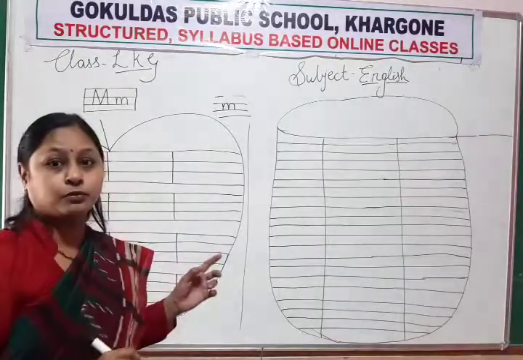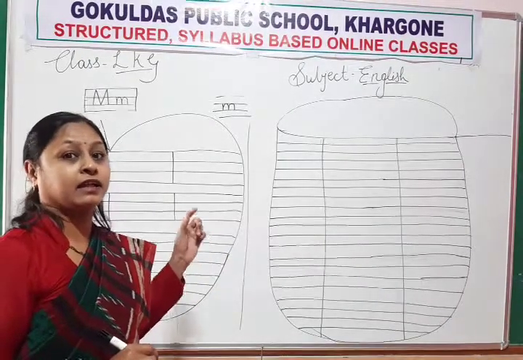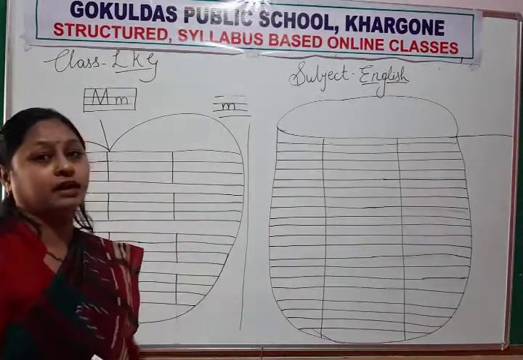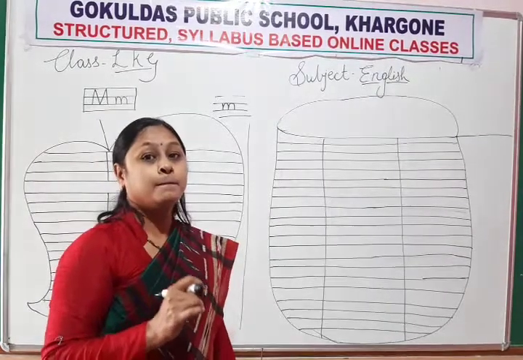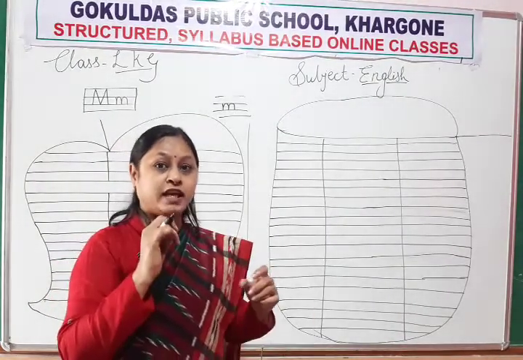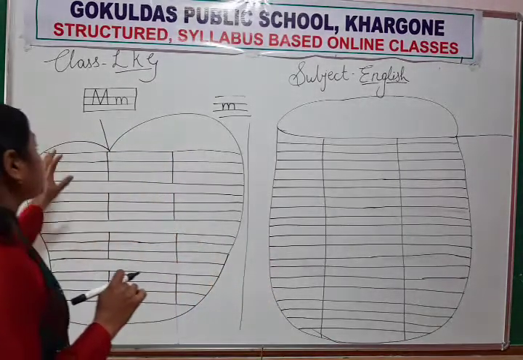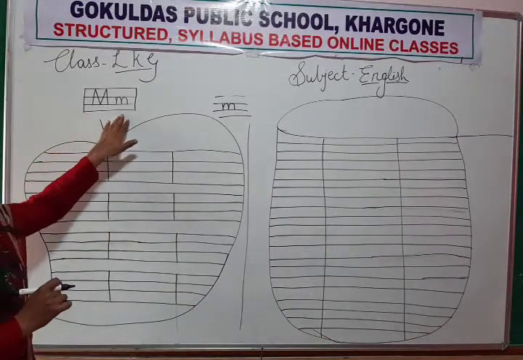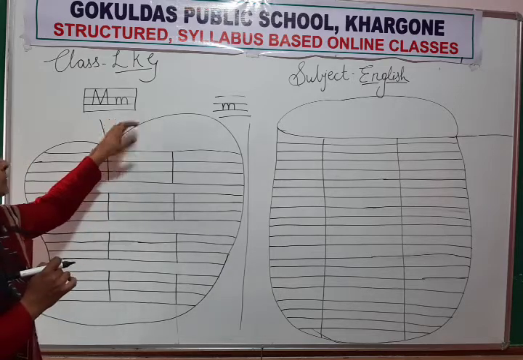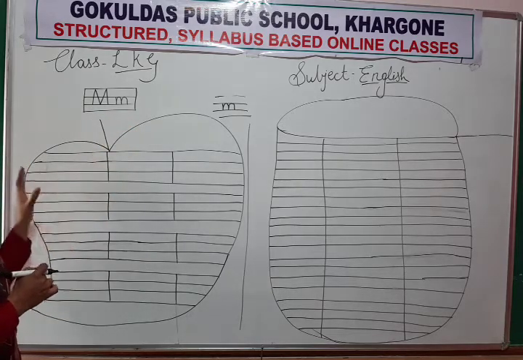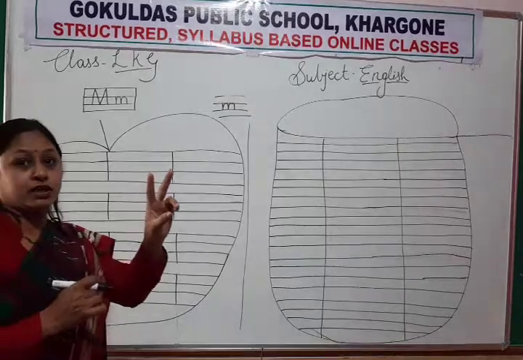Like this we write baby letter M. The sound of letter M is M. You have to close your lips and say M.